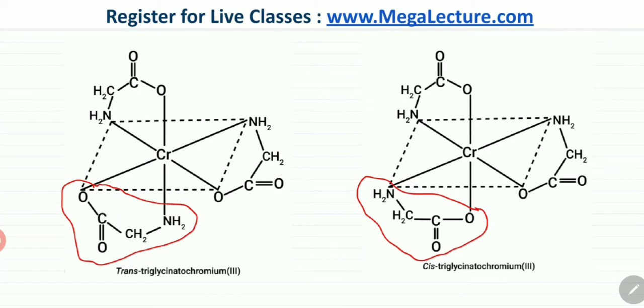But now what you would notice is that these two oxygens are on opposite sides. The NH2s are on the same side. This NH2 is on the opposite. So these three, if you look carefully, are lying in the same plane, and so the arrangement is different, because these two oxygens previously were making an angle of 90 degrees to each other, but now these two oxygens are making an angle of 180 degrees to each other.